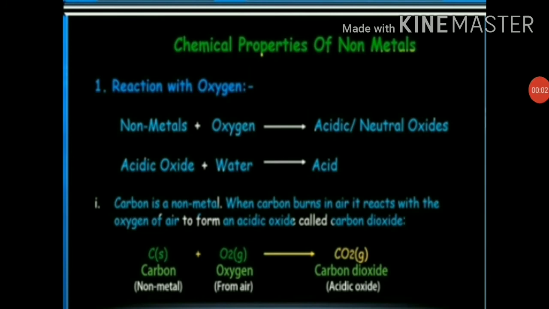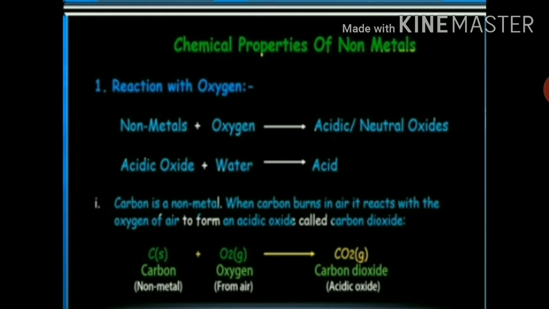Students, let's talk about chemical properties of nonmetals. So, nonmetals react with oxygen to form acidic or neutral nonmetal oxides. And when these acidic oxides react with water, they give acids.